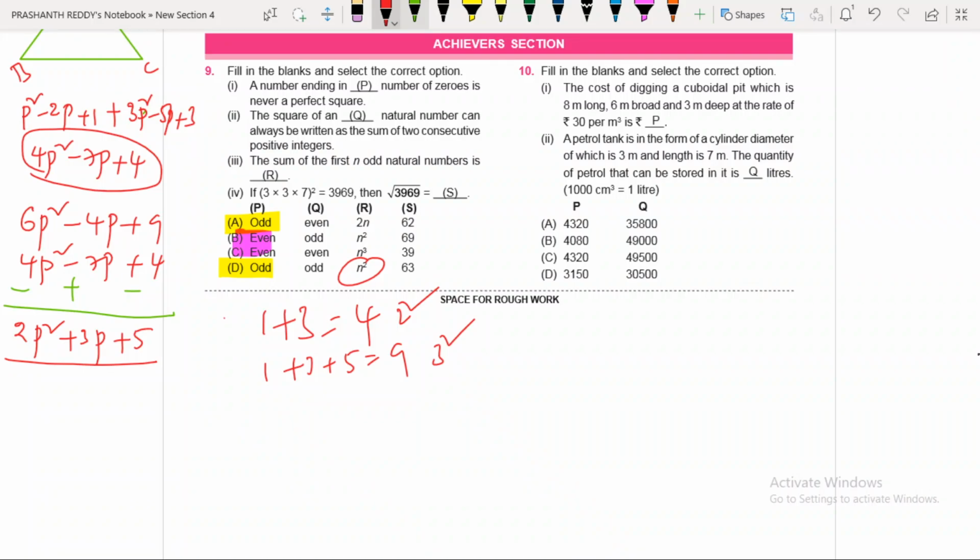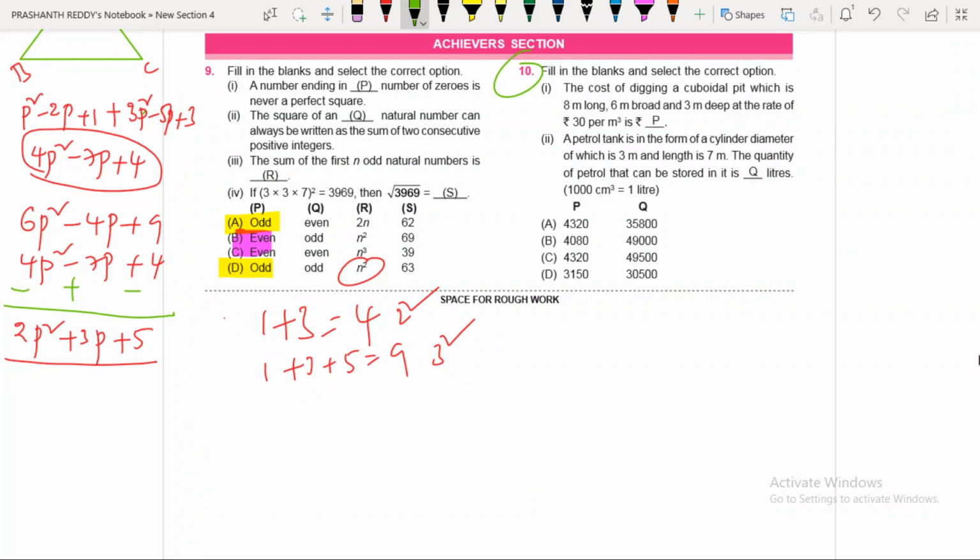Now we are going to focus on question number 10, which is the last question. This also we can answer in a smart way. Now observe here: the cost of digging a cuboidal pit, which is 8 meter long, 6 meter broad and 3 meter deep, at the rate of 30 rupees per meter cube. Very simple, we have to find out the volume.